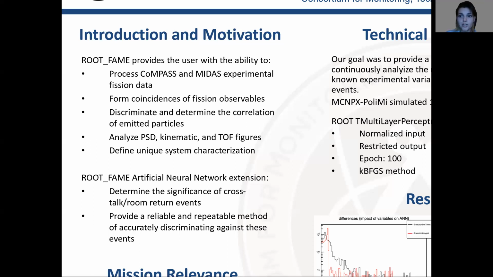Today, however, I'm actually going to be talking about our artificial neural network that was designed to work in tandem with these ROOT processing scripts. Specifically, we are designing this neural network to infer information from the ROOT FAME output structure to ultimately determine the impact of crosstalk and room return events on an experimental system.